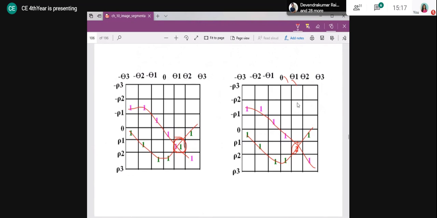Suppose someone says there is an accumulator cell with value 5 and an accumulator cell with value 7. Which one is the more dominant edge? What is the meaning of that? In my image, there are 5 pixels on the line whose dimensions are given by theta 1 and this rho.